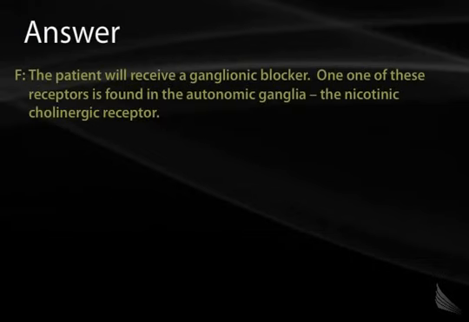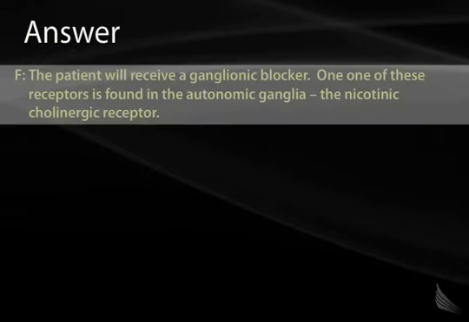Well, the question here actually gives you a very strong clue as to the nature of the compound that's being utilized. They tell you that a ganglionic blocking agent will be administered. Well, we know already that the ganglia across all of the autonomic nervous system, whether it's a sympathetic or parasympathetic ganglion, they all use nicotinic receptor activation. That is acetylcholine binding to a nicotinic receptor. And that directly points us to the correct answer here, which is F.